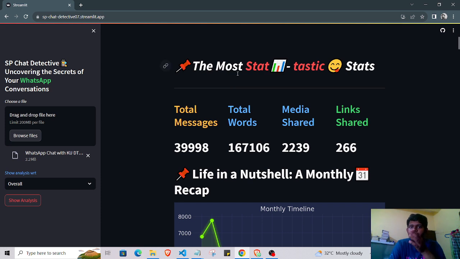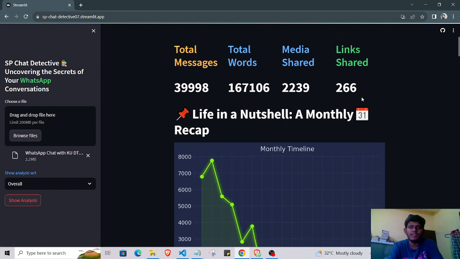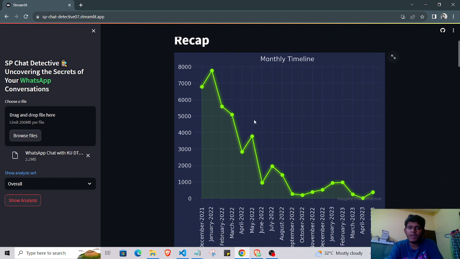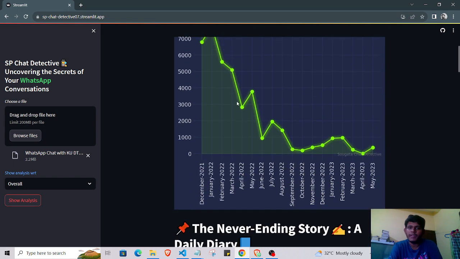You can see the most statistics, and there is a name, also a funny name. So the whole app is more interesting. You can see the total messages, total words, media shared and links shared. You can also see the graph of the monthly timeline, showing monthly when the users were very active or not.